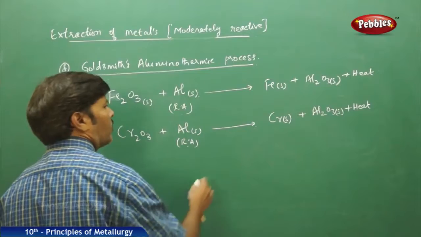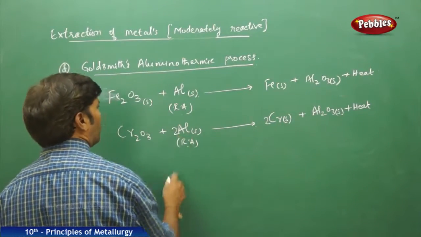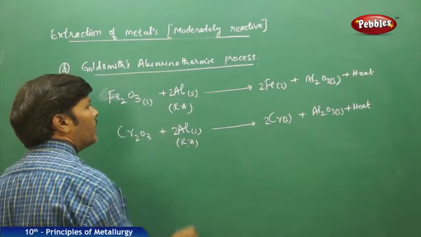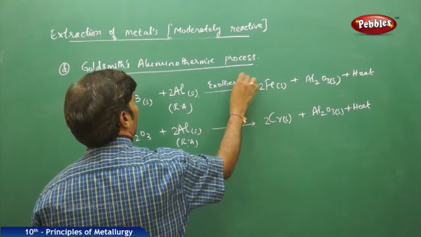Balance the equation. There are 2 chromiums, so take 2 over here. There are 2 aluminiums, so take 2 over here. There are 2 irons, so take 2 over here. There are 2 aluminiums, so take 2 over here. Therefore it's an exothermic reaction.